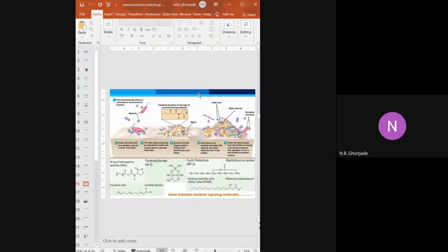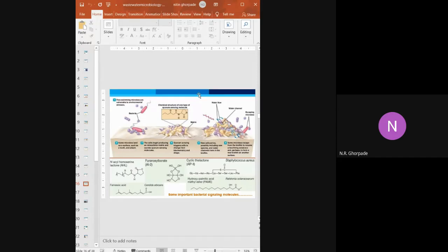In some cases there may be a single culture, a monoculture condition. In some cases there is a collection, a mixed culture. So it depends on the condition. We are discussing this because they are important in secondary treatment of wastewater, and they are important in the packed bed reactor, fluid bed reactor, and trickle bed reactor. These are the important types, and in those types this structure is there.